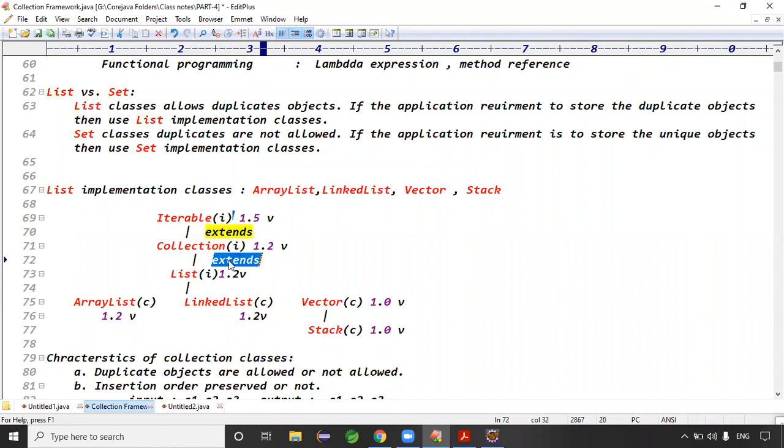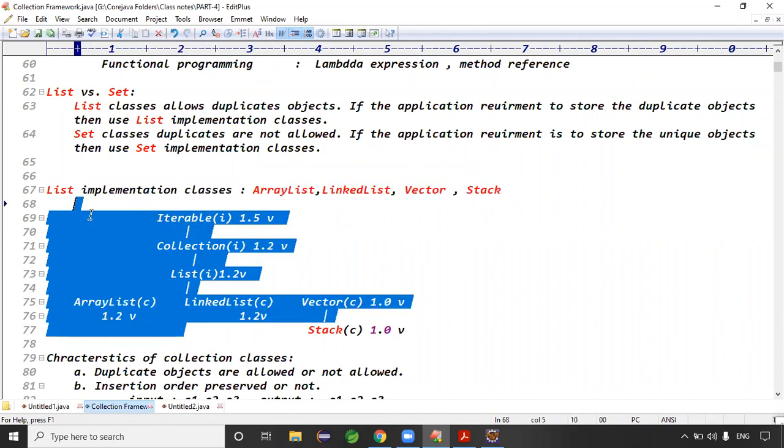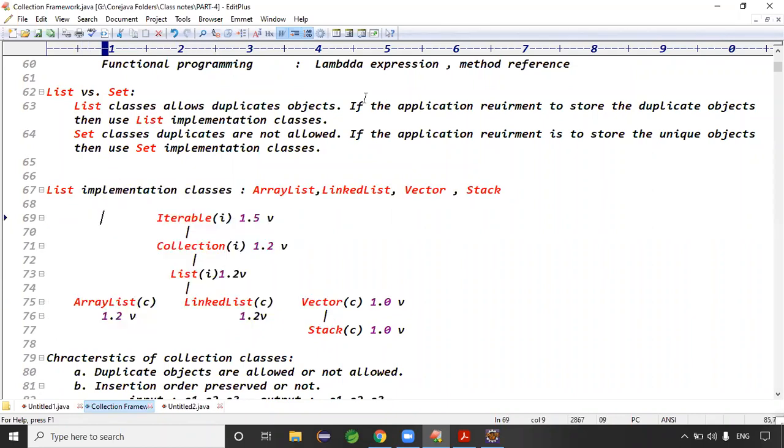That's why I wrote the extends keyword here. It's fine, because for interfaces we need extends, right? Yes, these are implementation classes. Please write the extends keyword, you have removed that. It will be easier to understand.